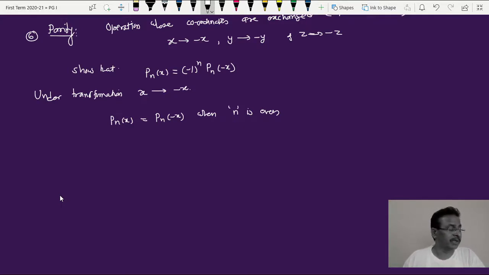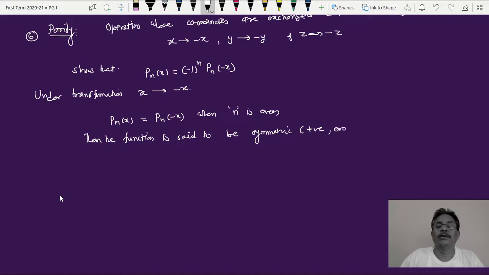Then the function, here the polynomial or Legendre function, is said to be symmetric, or said to have positive or even parity.